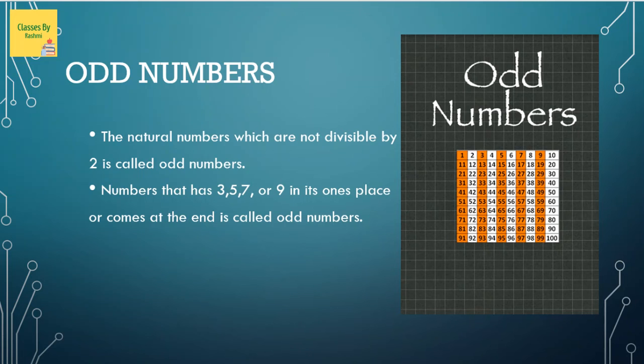So other than 0, 2, 4, 6, 8, we have 1, 3, 5, 7 or 9. If you see these digits in the ones column or unit place, it is called an odd number. For example, 15 has 5 in the unit column, it's an odd number. For example, 27 has 7 in the unit column, so it's an odd number. For example, 235 has 5 in the unit column, so it's an odd number. This is how you can recognize it.